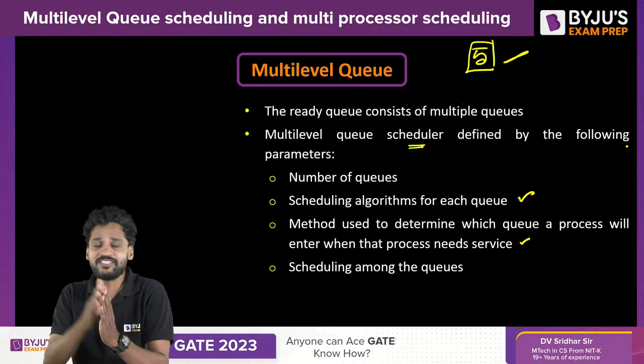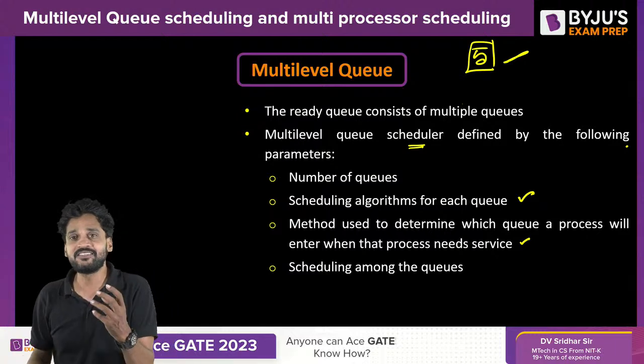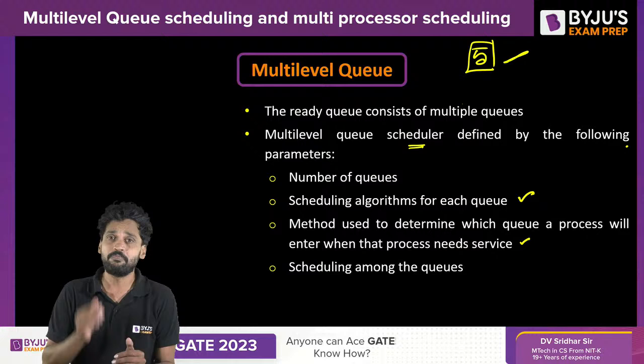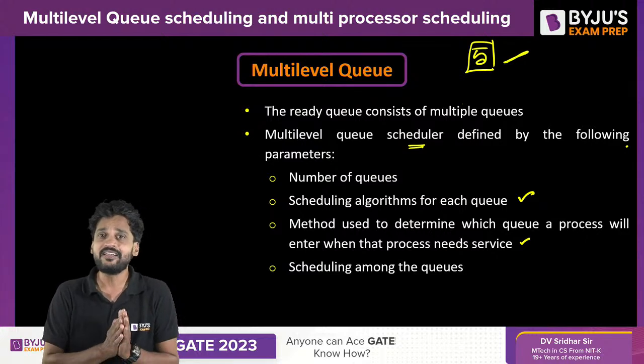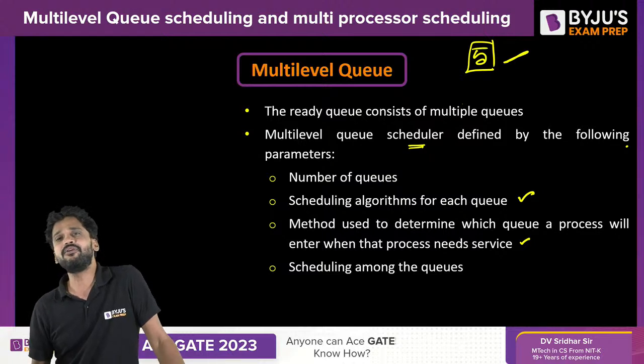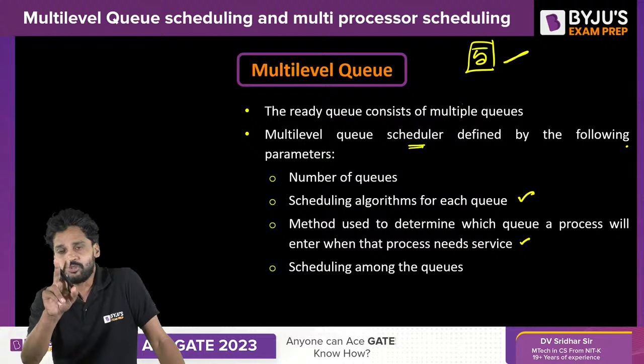It is one more decision, one more parameter that needs to be considered very, very carefully. All these parameters you should be able to consider and take care of. Next, scheduling among the queues. How are you going to schedule among the queues? There are two things to be taken care of.